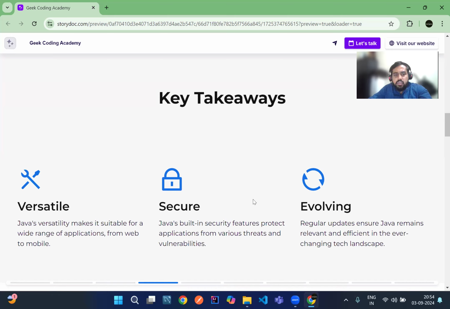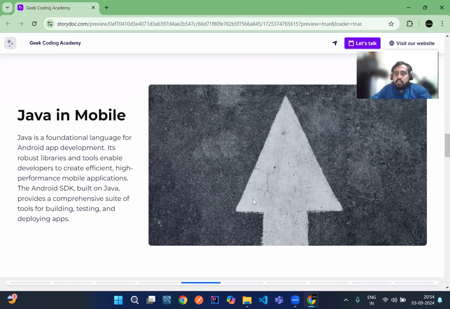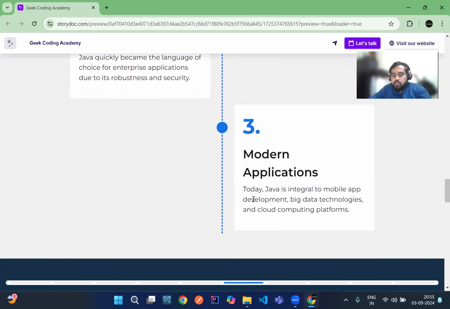Java is used by enterprises. You can see that Java supports a lot of enterprise applications, not only desktop applications. For web applications we depend on Java, and we use a popular framework called Spring Boot, which is also built on top of Java. And there is its continuous evolution. Developers keep adding features to Java in upcoming releases, which makes applications more secure and robust. So this is all about theory, guys.